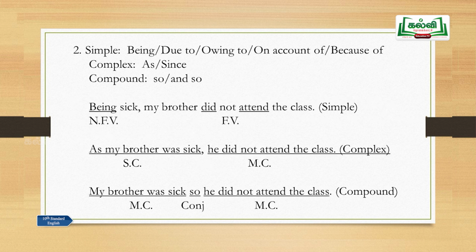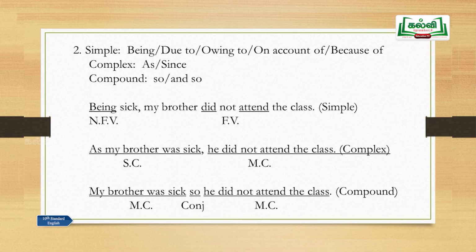Example number 2: being, due to, owing to, on account of, because of. You will come across all these only in simple sentences. When you have any one of these in a simple sentence, you can use as or since in the complex sentence and you will definitely get a correct complex sentence. And when you are writing a compound sentence, use so or and so. Let us go through the example.